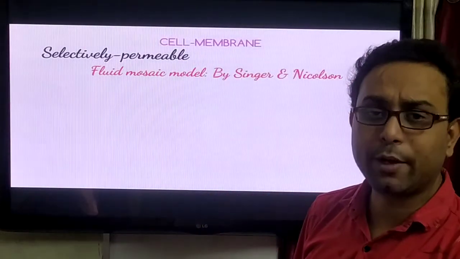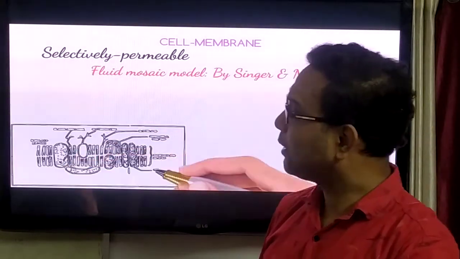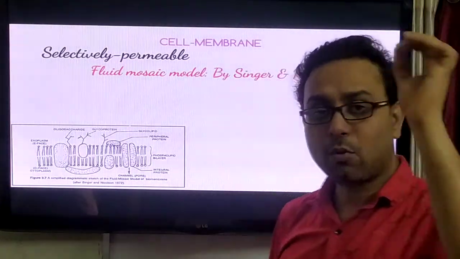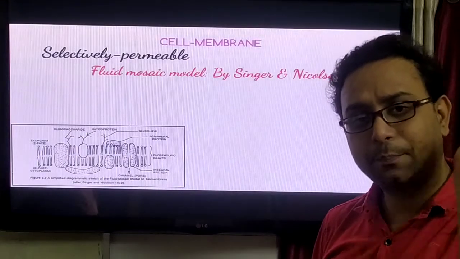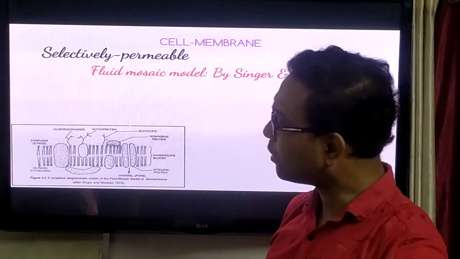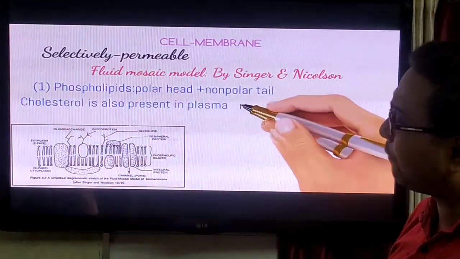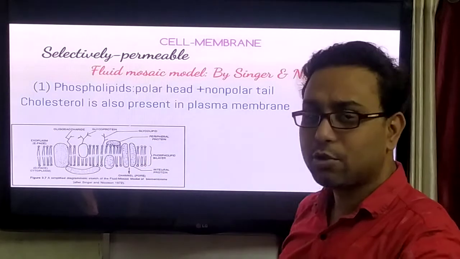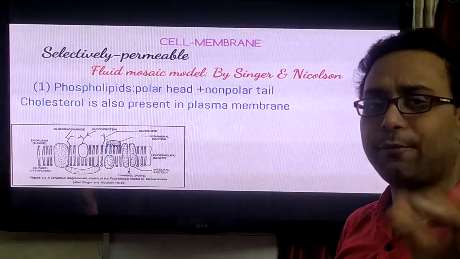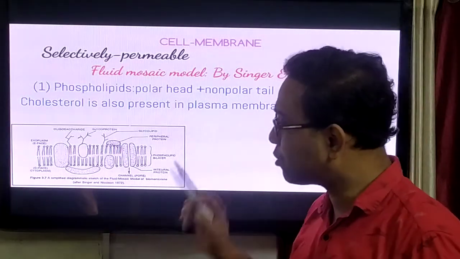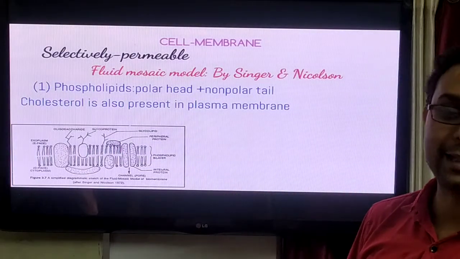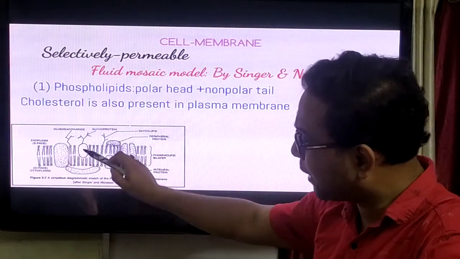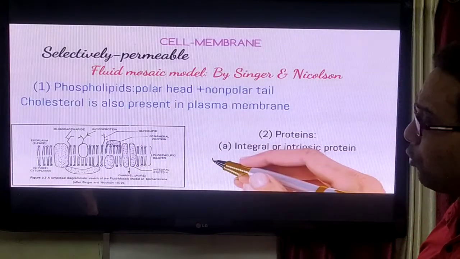When we are discussing the structure of the cell membrane, you observe that this is the structure of the plasma membrane. But what are the main components present in the plasma membrane? The plasma membrane is mainly made up of phospholipids. This structure, this one is a phospholipid. So the main composition means the phospholipids. Also some cholesterol molecules are present inside the membrane, and you can observe that this structural part is the protein.